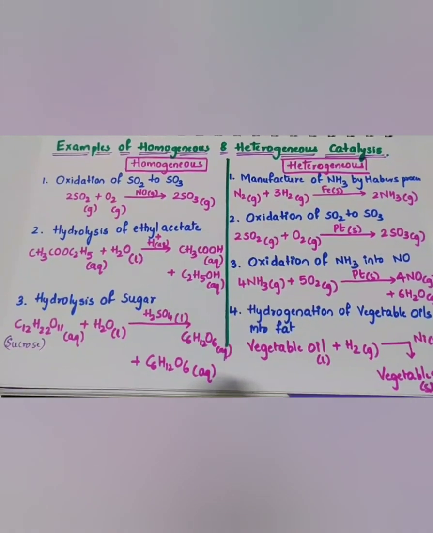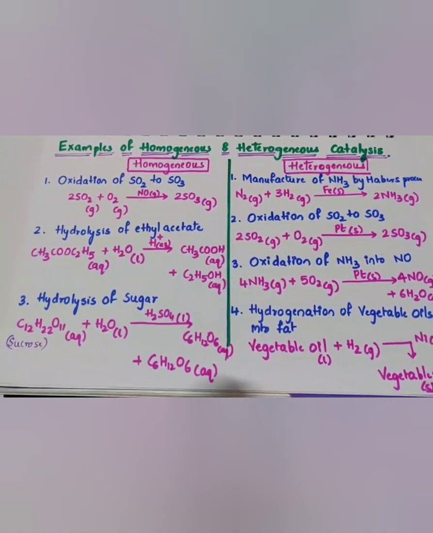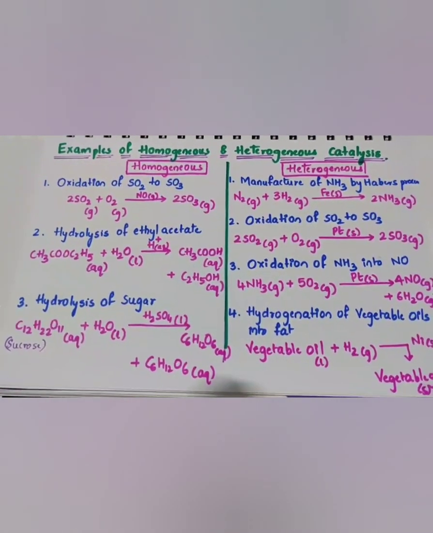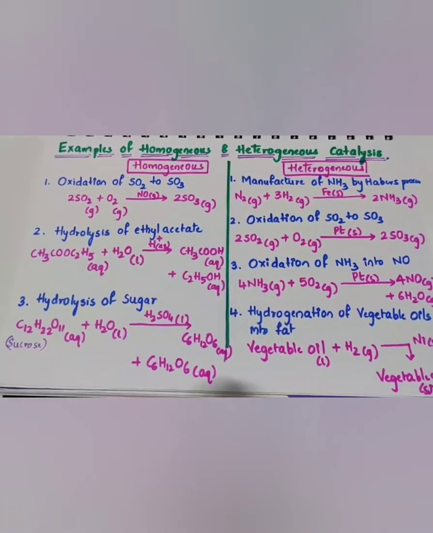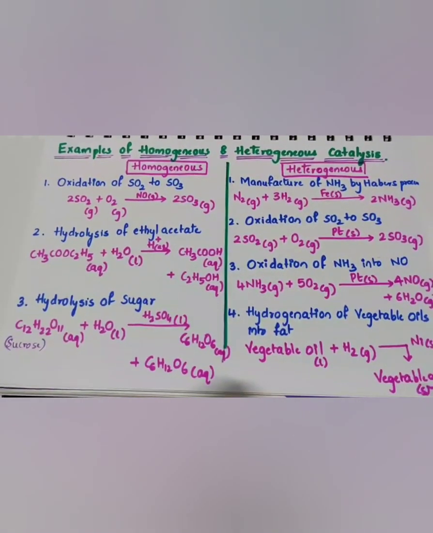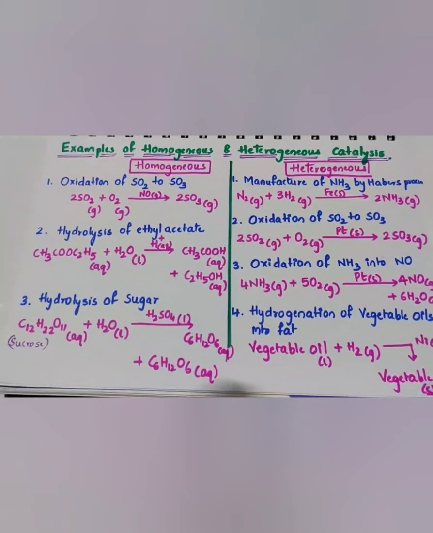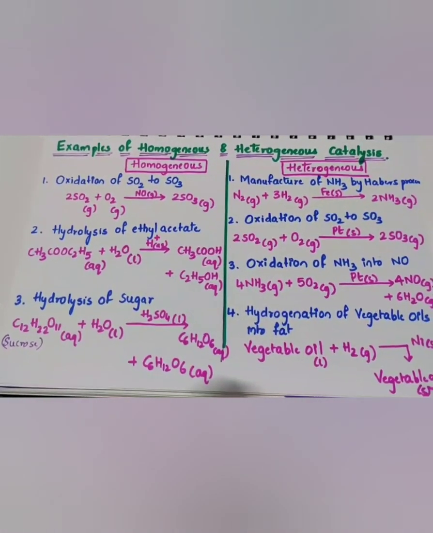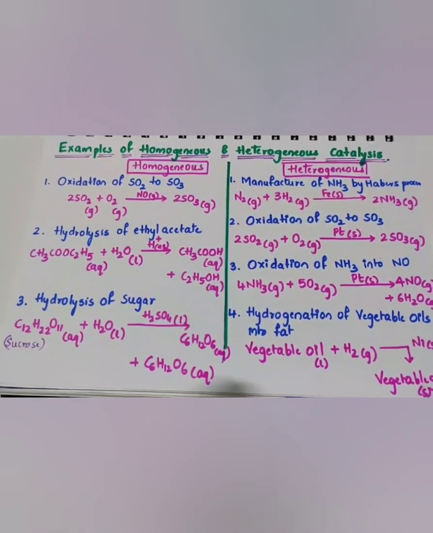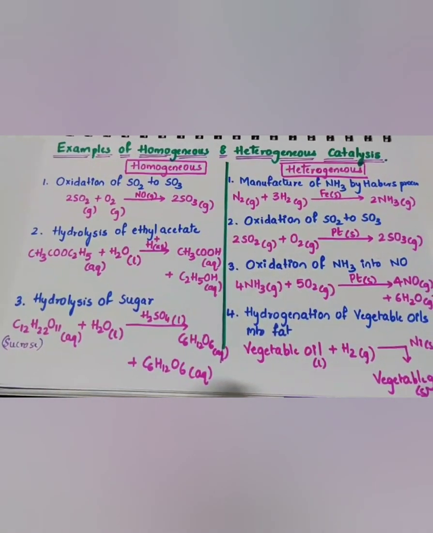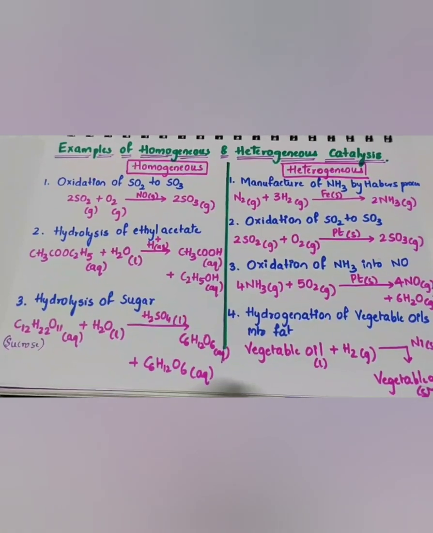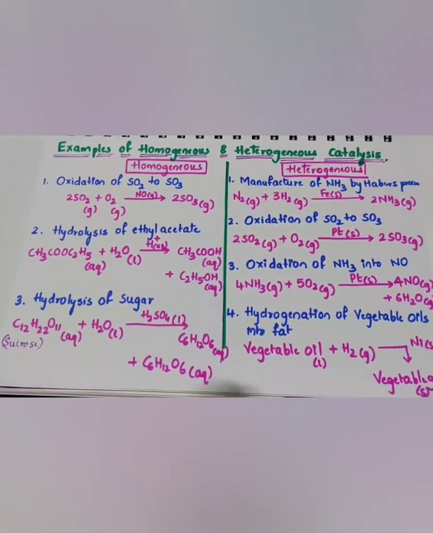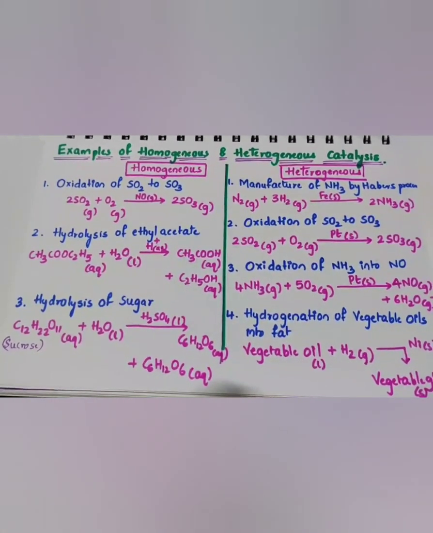But the catalyst we are using here, iron, is in solid state. So the reactants are gaseous and iron, the catalyst, is solid. So it becomes heterogeneous. Oxidation of sulfur dioxide to sulfur trioxide, if it takes place in the presence of platinum: platinum is solid, SO2 and oxygen are gaseous. So again it becomes heterogeneous.